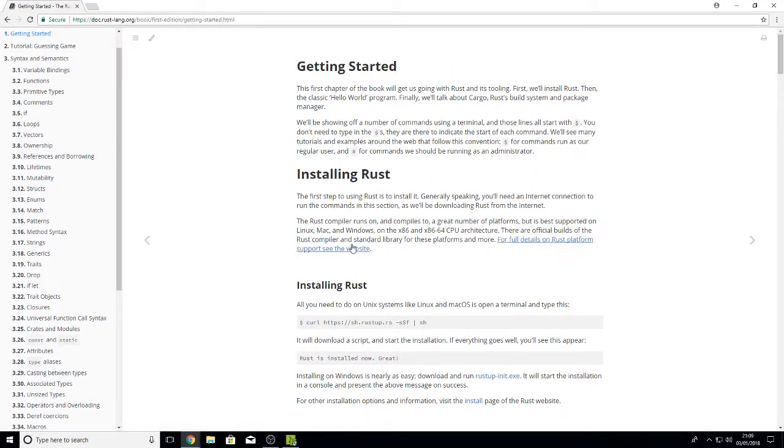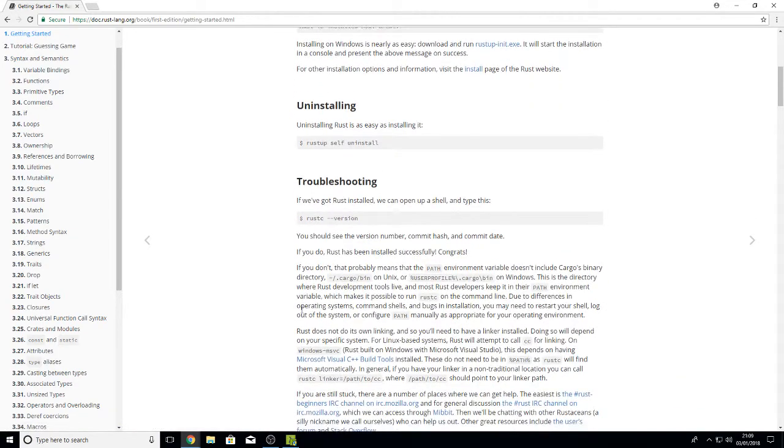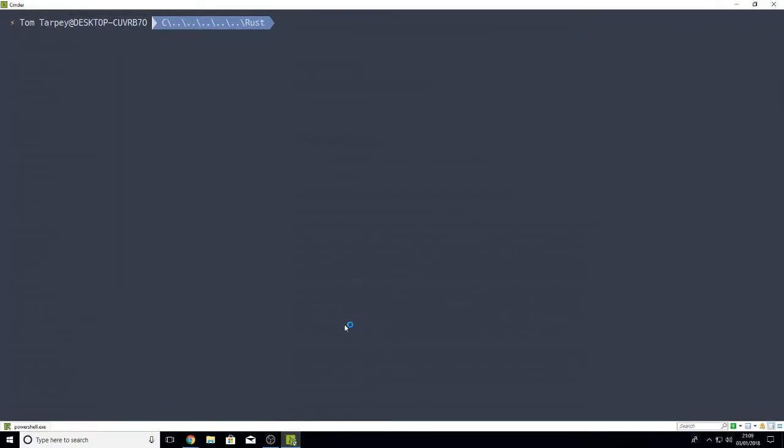Getting started. Installing Rust, we've already got it on. Troubleshooting, let's just do it. rustc, hang on, two dashes, version, I think. Or dash capital V. It's taking its time there. rustc 1.24 nightly. I did the nightly install when I did the last install on the fresh install of Windows 10. I think there's a video of that somewhere on my channel. I might link to it somewhere.